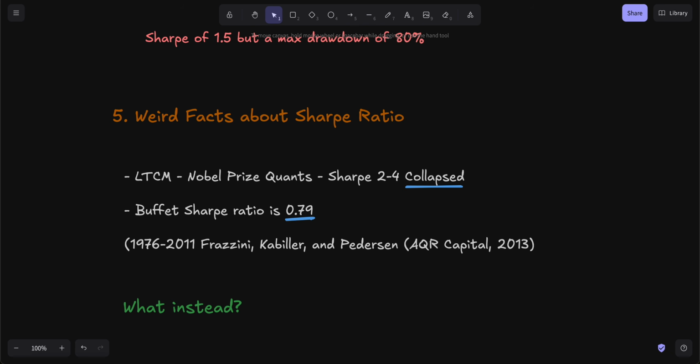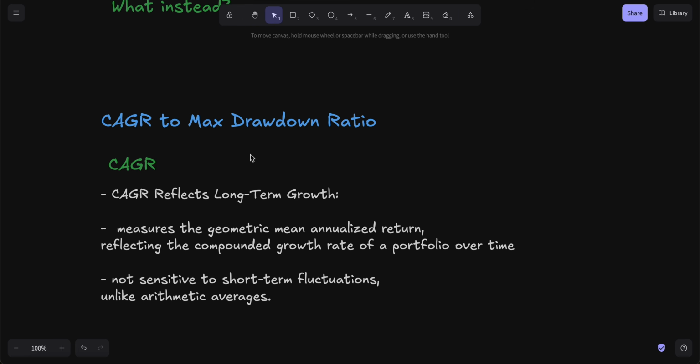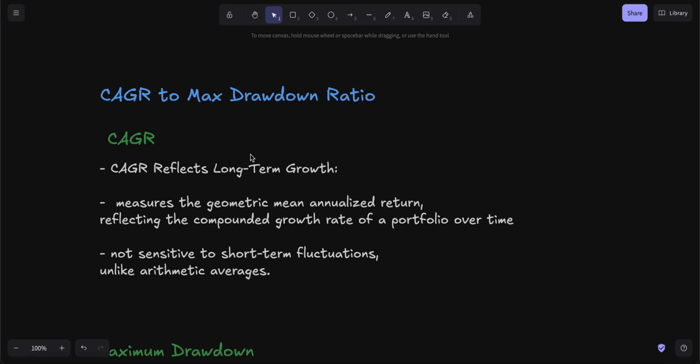So what instead? What is the next best thing that we have? The best thing, in my opinion, and among many of the quant traders out there, is the CAGR to maximum drawdown ratio. So let's break it down. What is CAGR? CAGR reflects the long-term growth. It measures the geometric mean annualized return, so it reflects the compound growth rate of a portfolio over time.